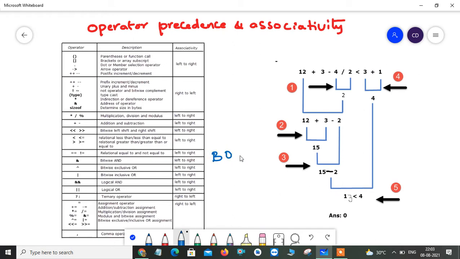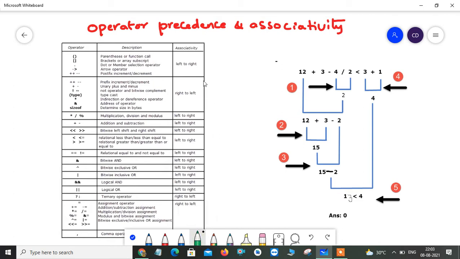If you have brackets, you evaluate those first. Among the arithmetic operators like addition, subtraction, multiplication and division, you perform division and multiplication first, and then addition and subtraction. So it gives you the priority. Everyone follows the same rule, so everyone gets the same output. For that purpose, in any programming language, operator precedence and associativity play a main role in evaluating the expressions.